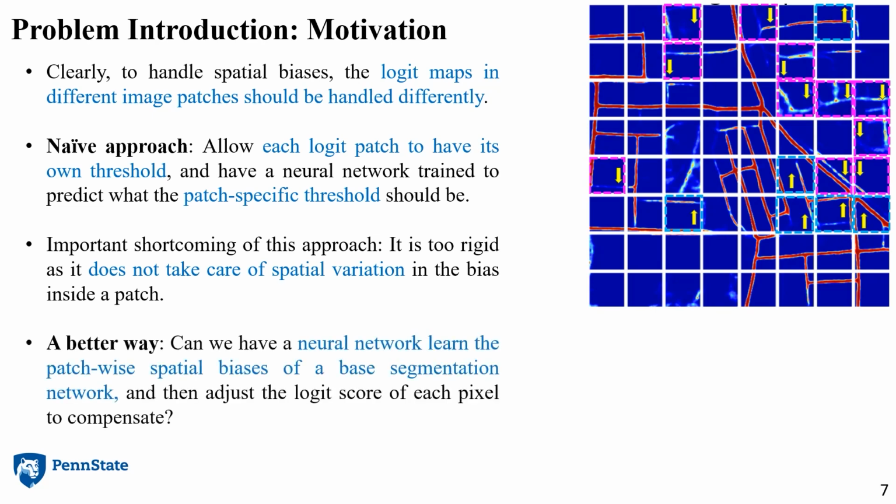A better way could be to have a neural network learn the patch-wise spatial biases of a base segmentation network and then adjust the logit score of each pixel to compensate. So instead of handling thresholds of each patch, we can actually learn the spatial bias of each pixel in a patch, and then adjust the logit score of those pixels to compensate.